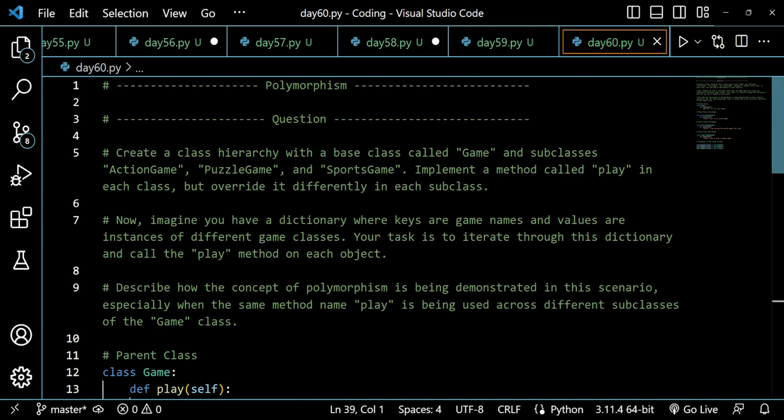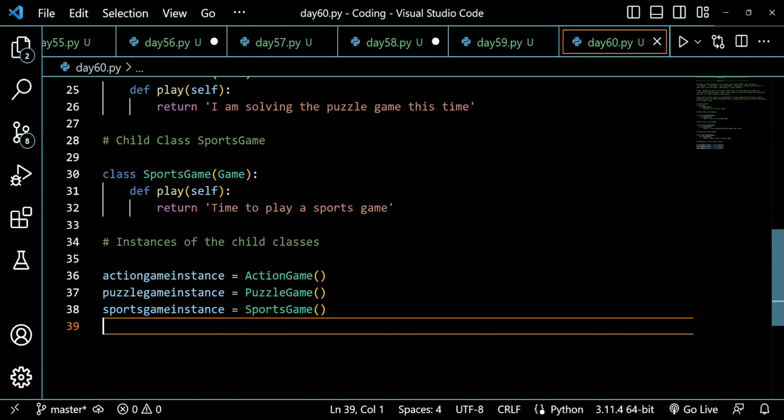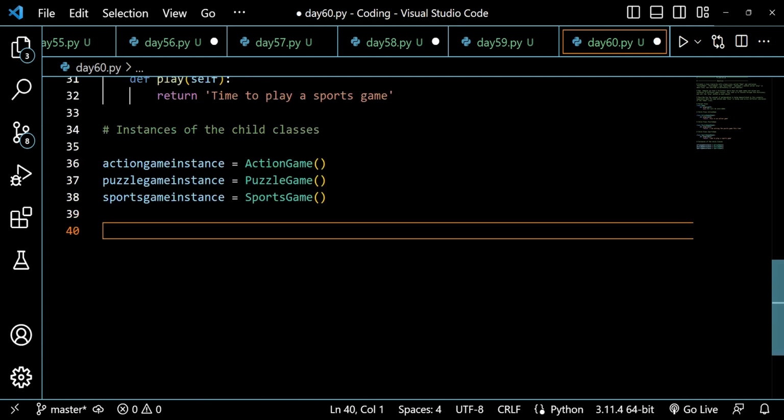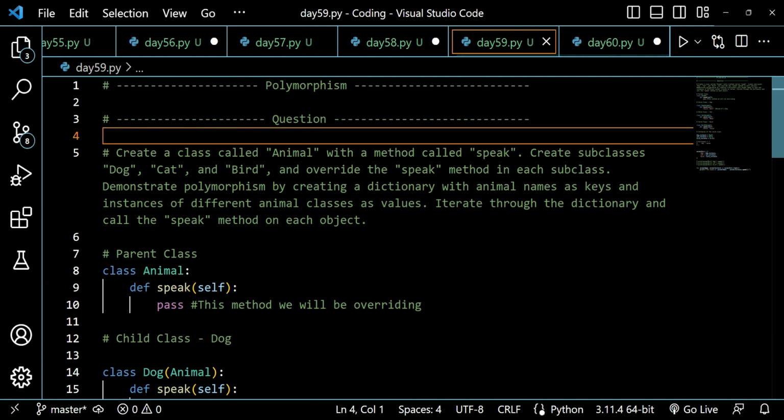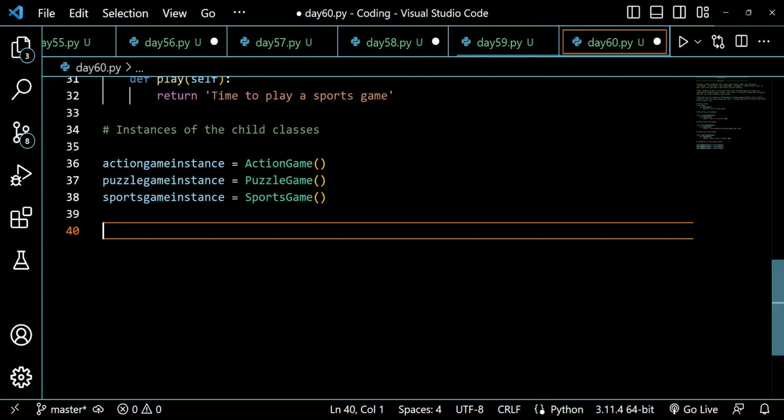Now let's see what the question is asking. Now imagine you have a dictionary where keys are the game names and values are instances of different game classes. Your task is to iterate through this dictionary and call the play method on each object. See guys, this type of question has already been discussed on day 59. So if you have already watched my tutorial on day 59, you have already solved this question, and I expect you guys to just do it on your own.